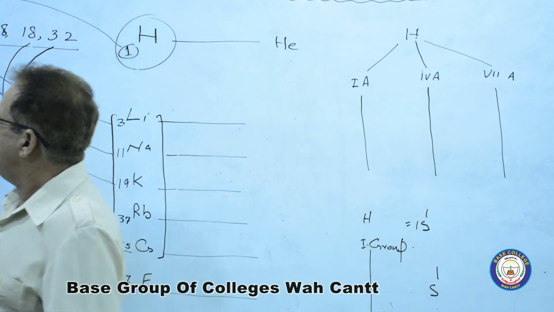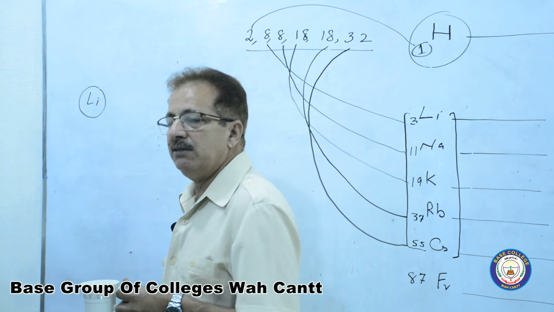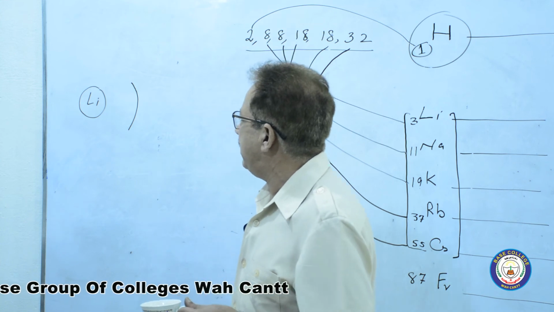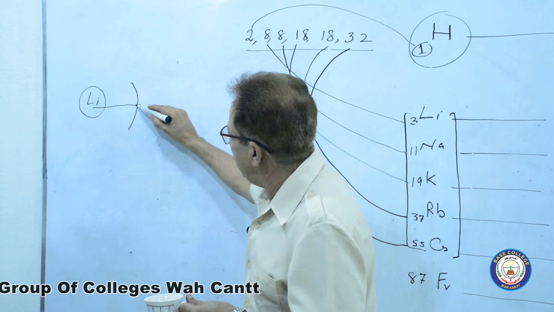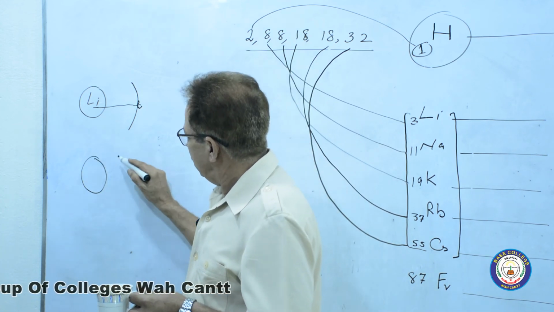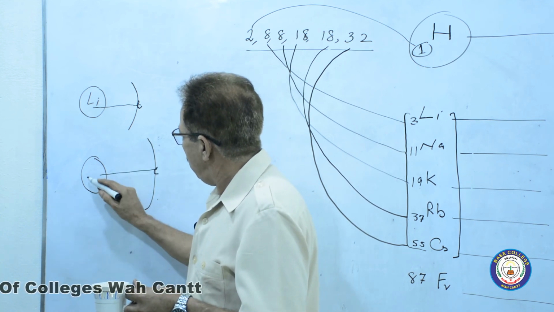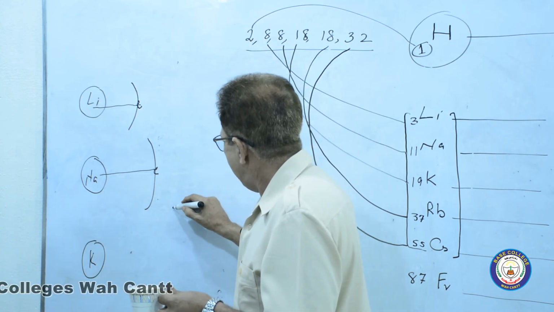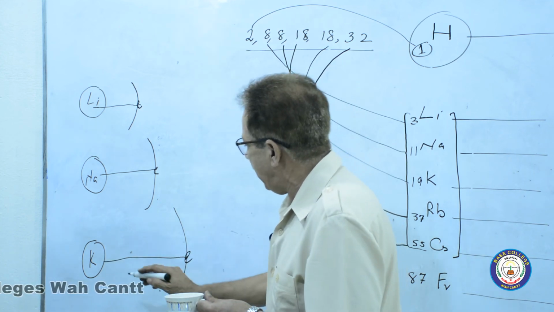The reason is this. For example, lithium: this is the nucleus of lithium, and this is the outermost shell or valence shell of lithium, where the valence electron is present, that is only one electron. This is sodium, and this is the valence shell of sodium. Now this is the potassium nucleus, and this is the valence shell of potassium, where one electron is present, and so on.